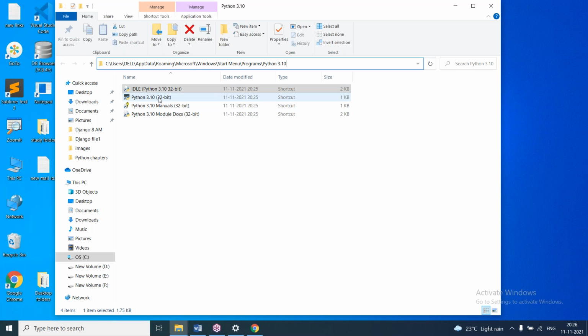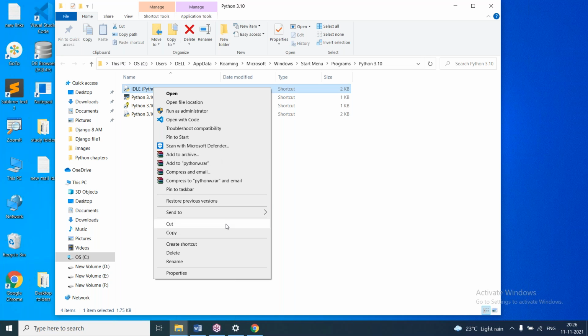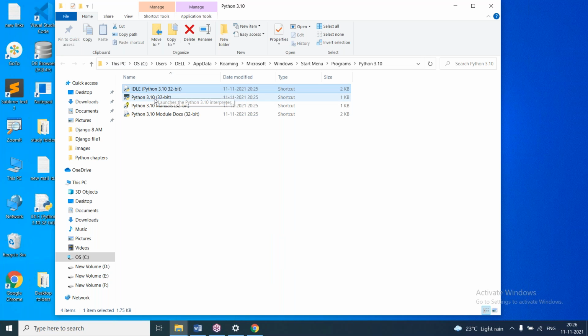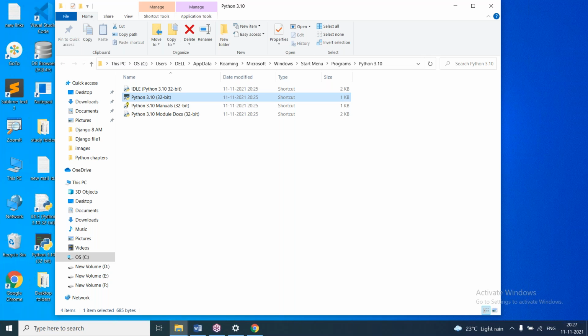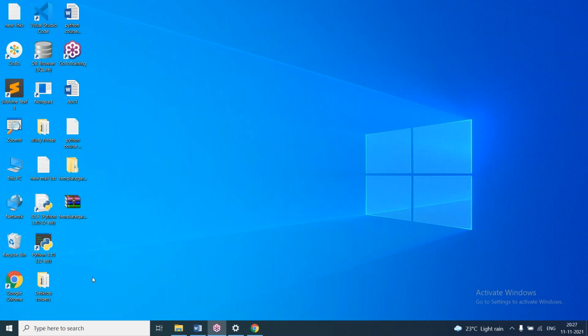So here you can see IDLE, then interactive mode, the interactive console. So right click, then Send to, Desktop, create shortcut. And here Python interactive mode, right click, Send to Desktop, create shortcut. So every day we are going to use this. So instead of going to search and saying open file location, doing all this, we are keeping desktop icons. So here you can see interactive mode is there and IDLE is there.